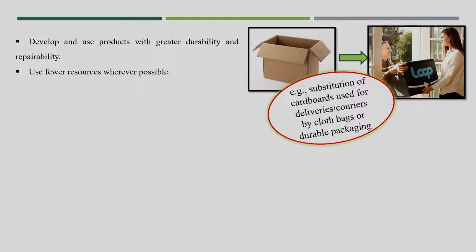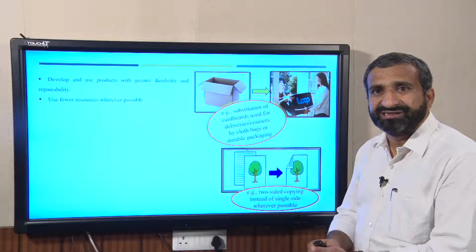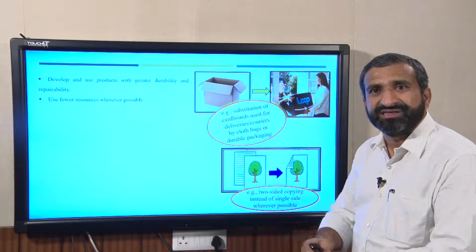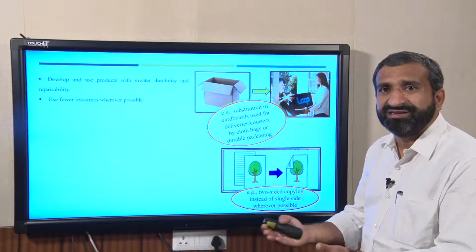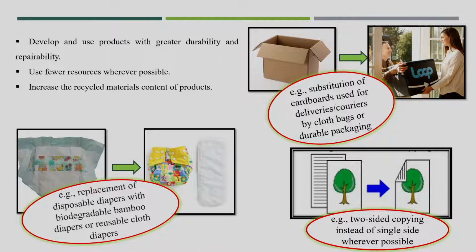So, use fewer resources wherever possible. See, here is one other example. If you use paper on one side, and if you use both sides, obviously paper production or paper waste production also will get reduced very easily. This is another example: increase the recyclable material content of products, like replacing disposable diapers with biodegradable bamboo diapers or reusable cloth diapers.